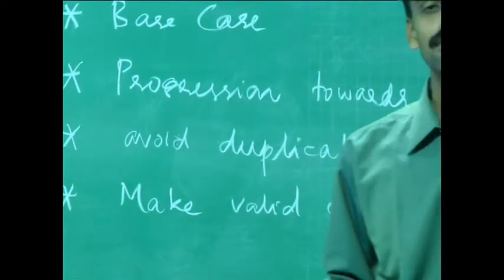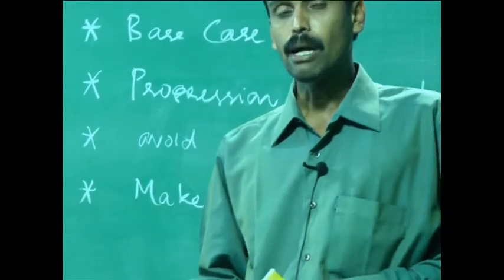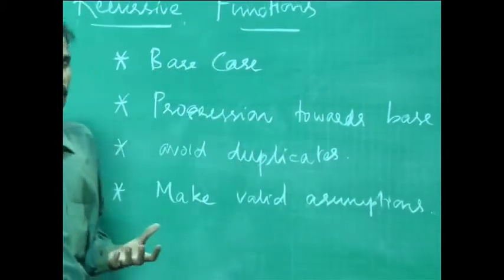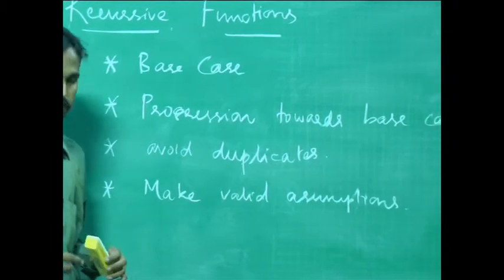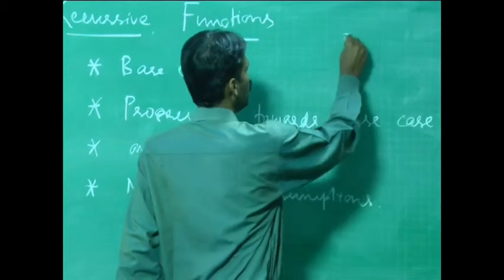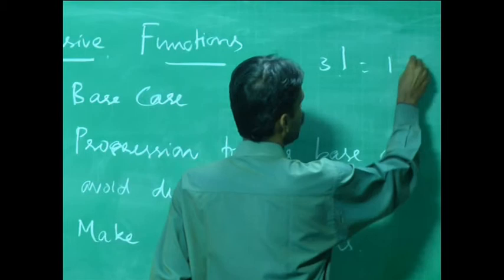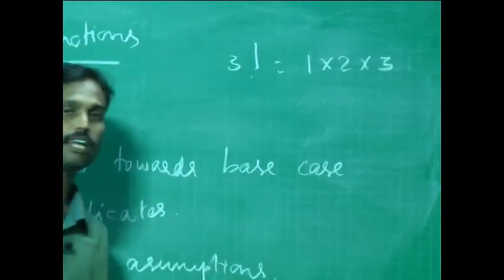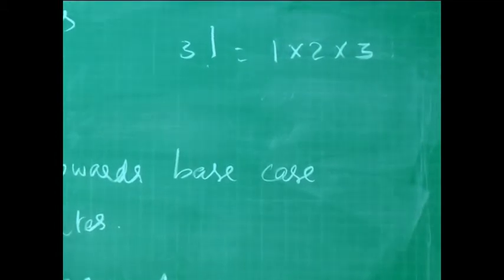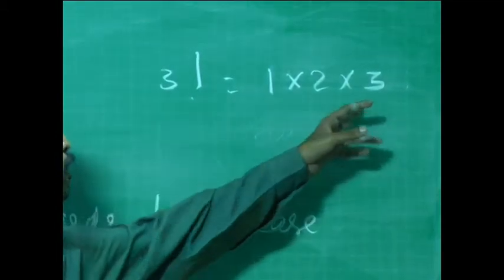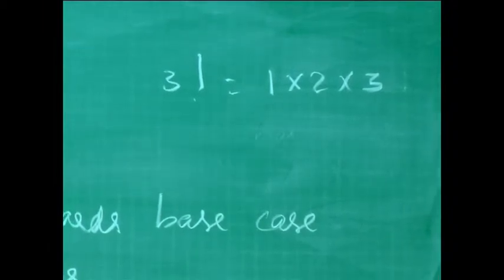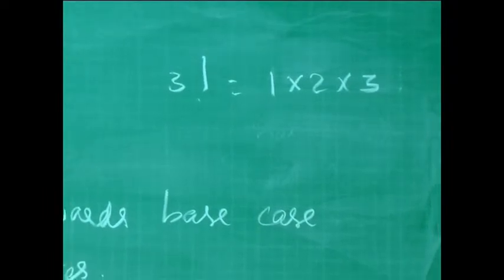Let us now take a simple case where we need to compute the factorial of a number. What is the factorial of a number? We say that factorial of 3, 3 factorial, is 1 cross 2 cross 3. That is, start from 1 and move on till the number, so you have a product of all those numbers between the number and 1, and that is the factorial of the number. Let us now try to have a simple recursive function that computes the factorial of a number.